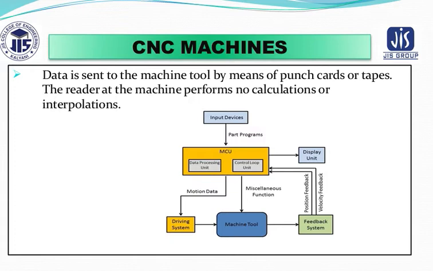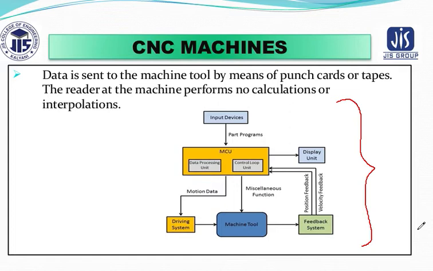An NC system with a microcomputer or microprocessor uses software to implement control algorithms. The control unit and panel of CNC are shown in this figure, which shows you the control panel units of a CNC machine.